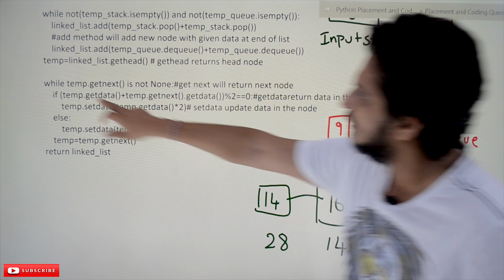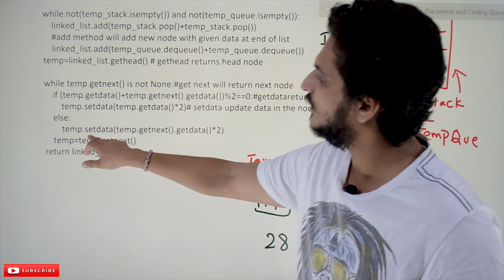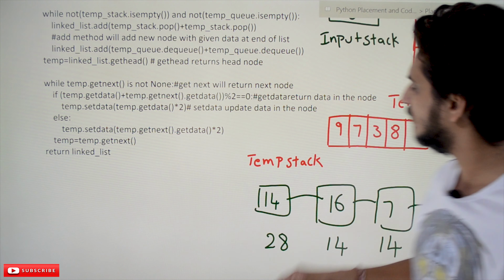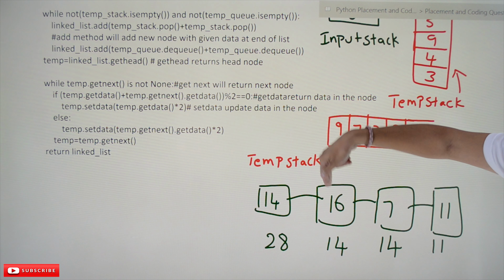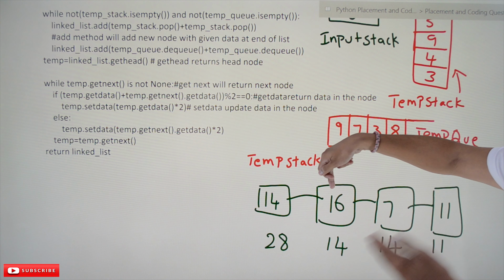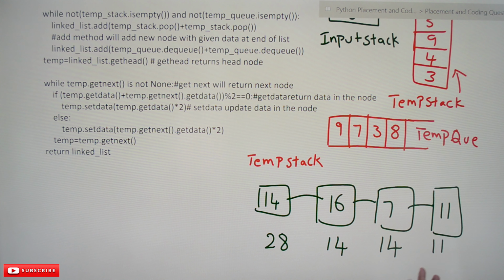Okay. So it went into the if statement, it won't go into the else statement. After that they are incrementing temp to the next node. Now temp is pointing to this node. Okay, they updated the value. Temp is pointing to this node. So what are they trying to check?